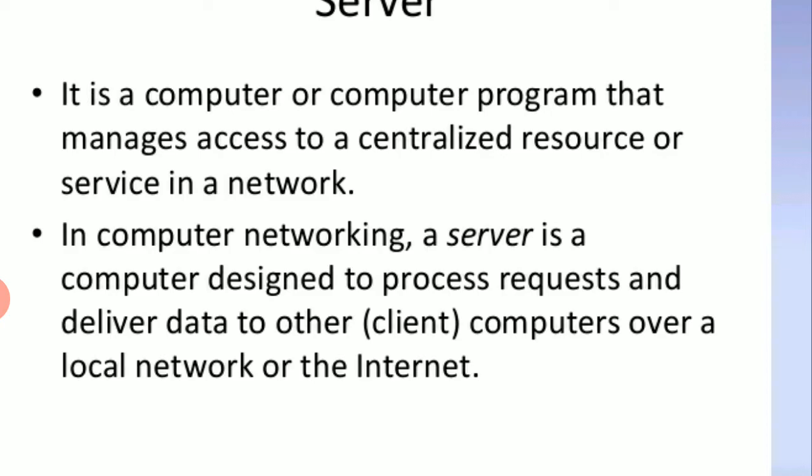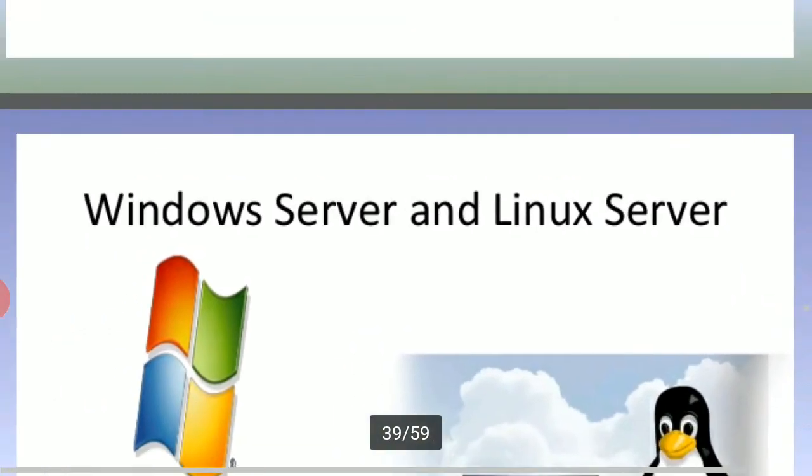It manages access to centralized resources and services. In computer networking, a server is a computer designed to process requests and deliver data to other client computers over a local network or the internet.